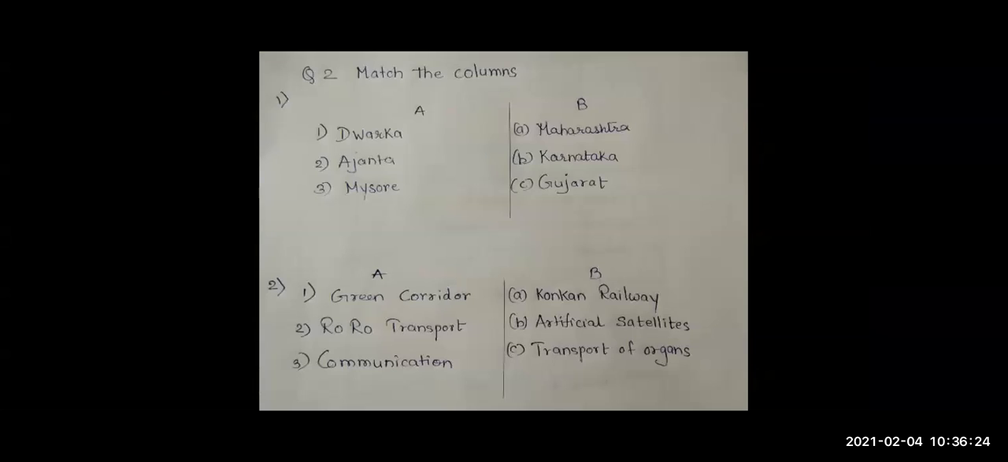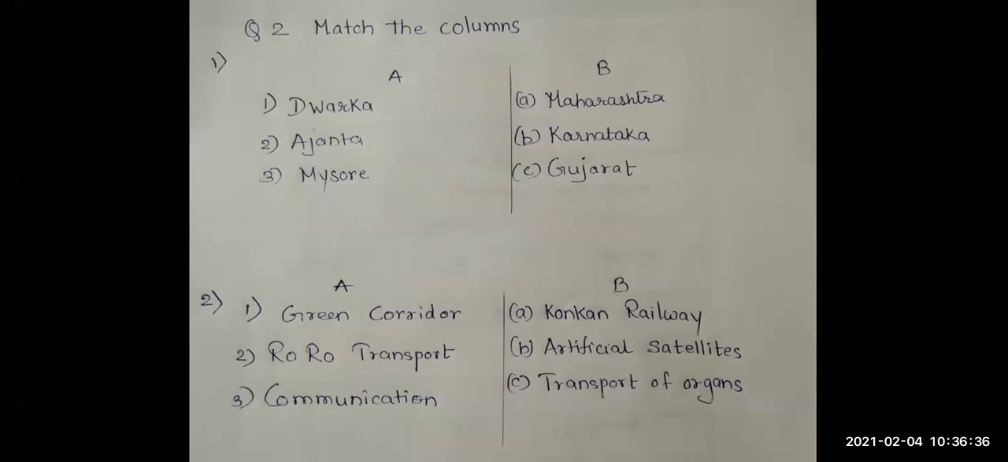So going back to the screen, okay, I'll share something over here. This is for you students, where you are going to unmute yourself and answer me this match the columns. The first set which is there: Dwarka, Maharashtra, Ajanta, Karnataka, and Mysore, Gujarat. Tell me what will be the answer for this.